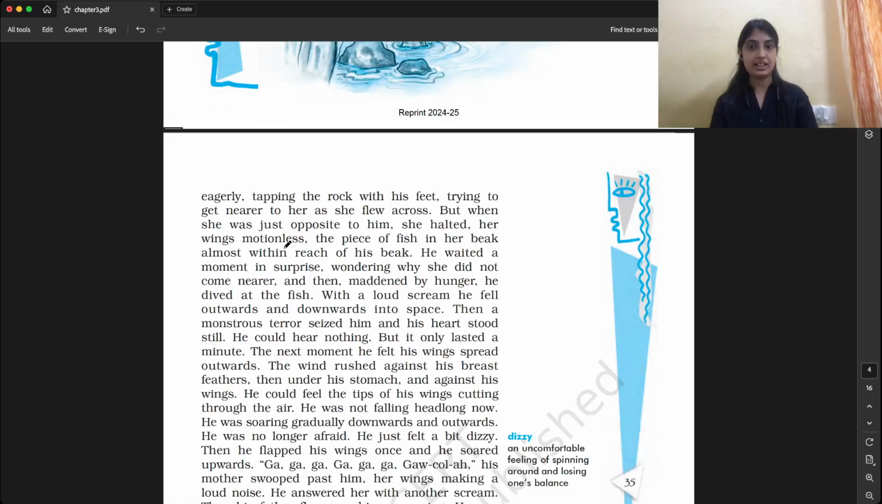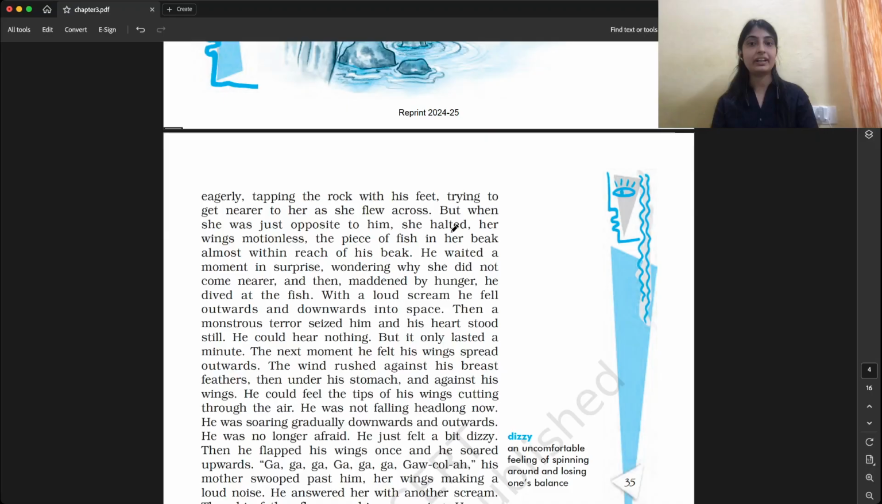So what happened now? The mother came to him, but she halted and stopped, her wings motionless. The wings were not flapping. Wings were stable. Wings were not moving. The piece of fish in her beak was almost within reach of his beak. So the food was just near him, almost within reach of the young seagull's beak.